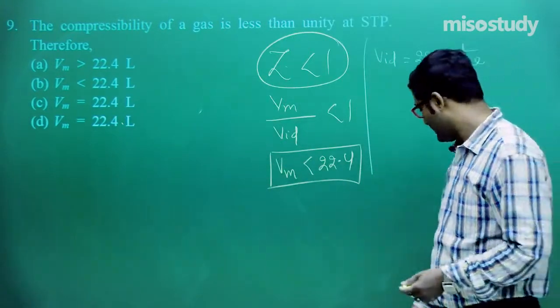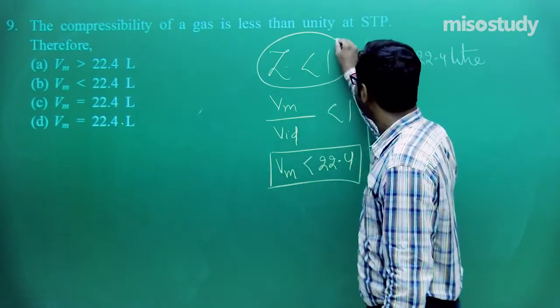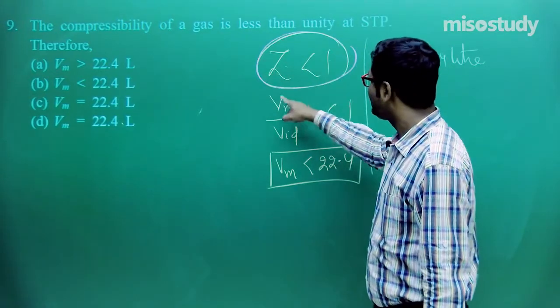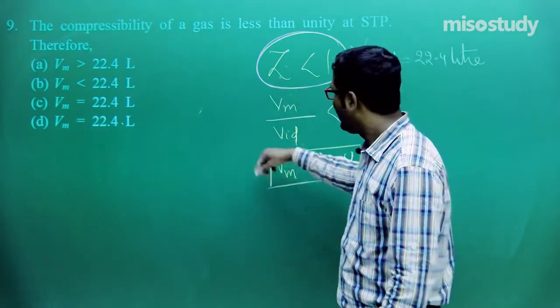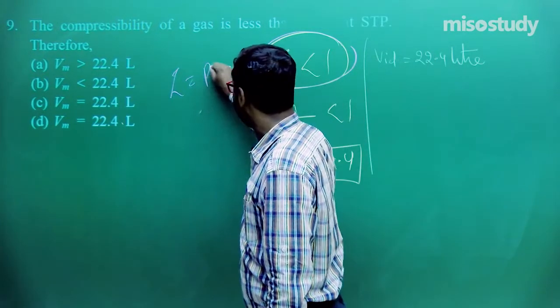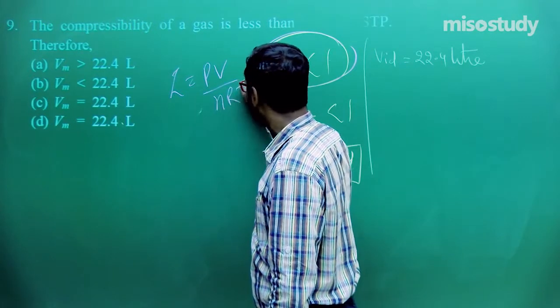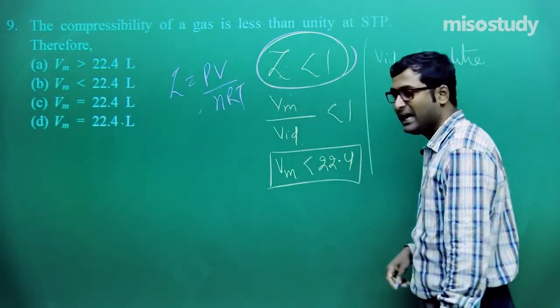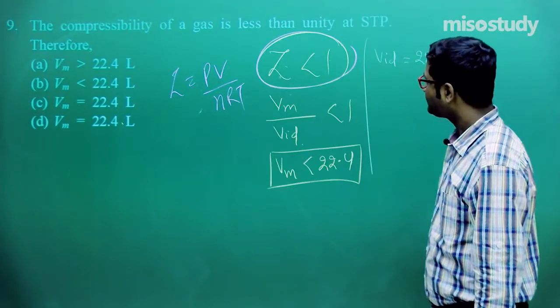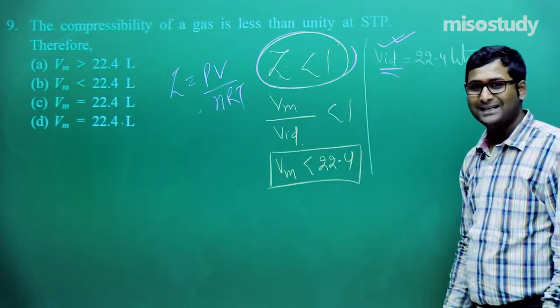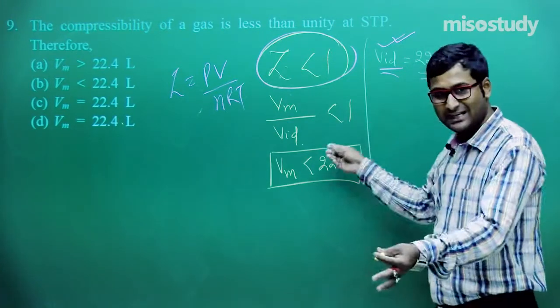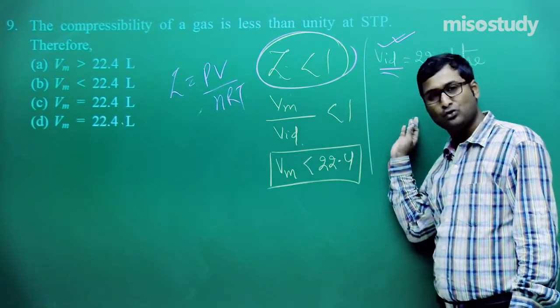Am I right or wrong? Sir, you are absolutely right. Z is less than 1. That is Vm upon V ideal, which is the value of Z in one form, and another form of Z is equal to PV upon nRT also. Here Vm upon V ideal. Clear to you? Now V ideal, the volume of the ideal gas at STP, as I discussed earlier, should be 22.4 liter.